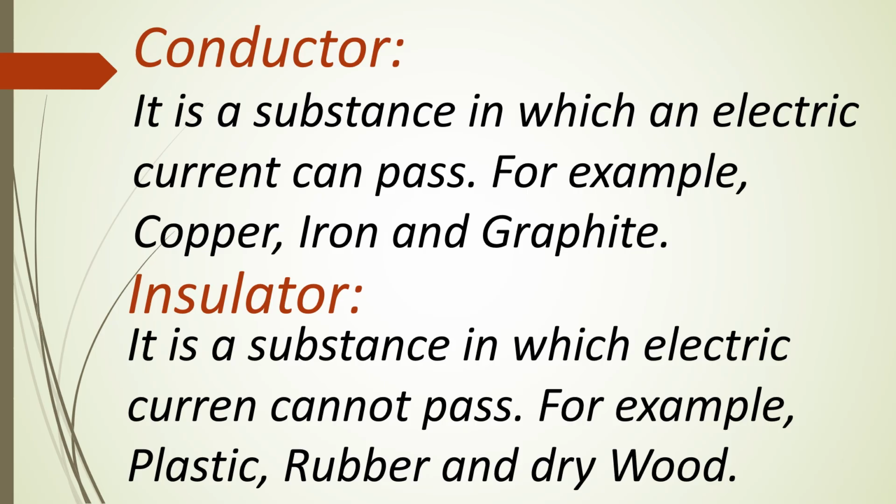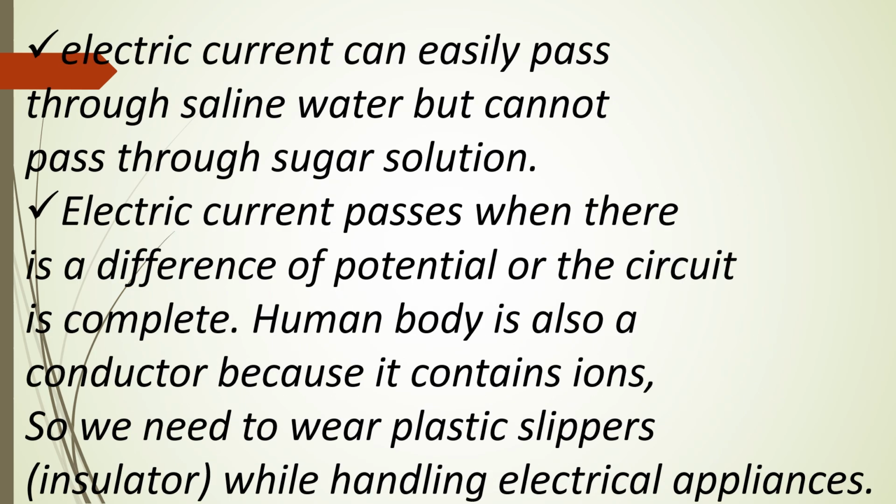Now, what is current? Electric current is the flow of electrons. Electric current can easily pass through saline water but cannot pass through sugar solution. It is because saline water is a solution of salt and water, which contains ions, including sodium and chloride ions.